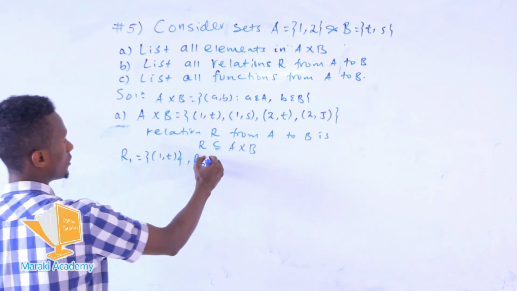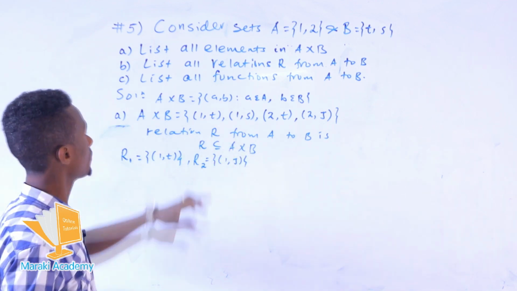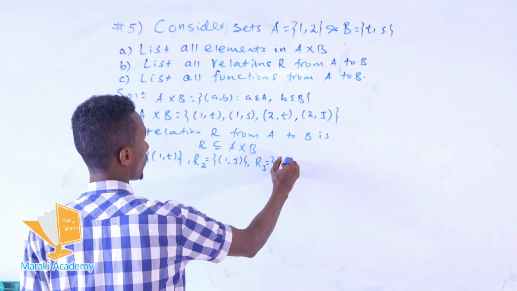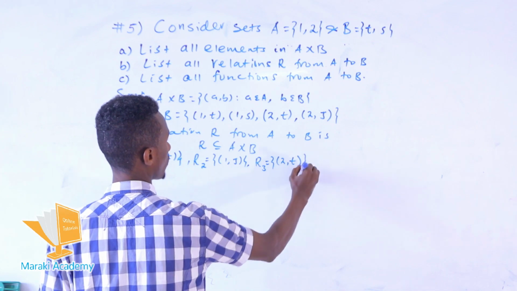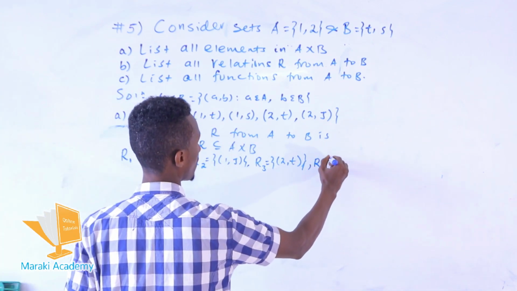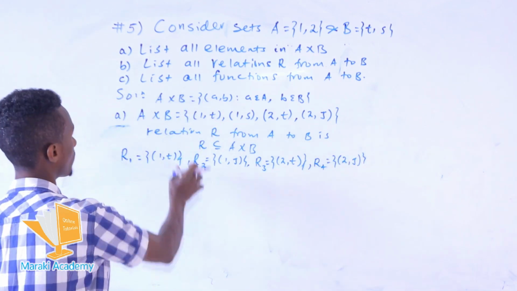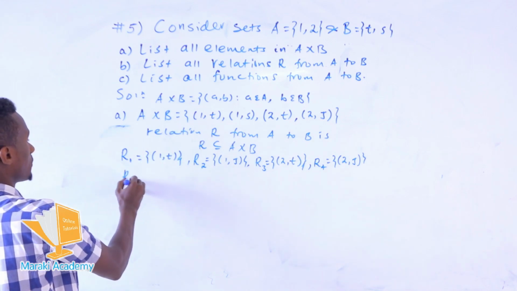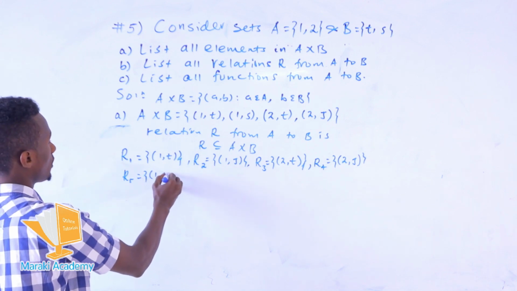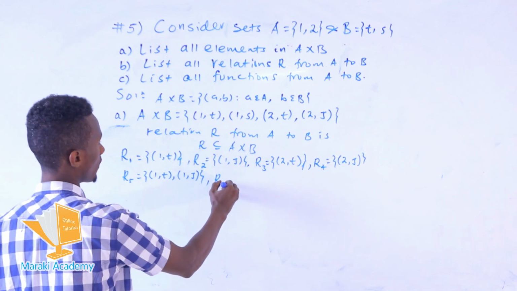R2 also has one element, say 1 and S. This is also a subset of this relation with one element. So R3, 2 with T, is also a subset in this relation. The other, R4, has 2 with S. So this is also a subset of the given relation R. R5 has two elements, two ordered pairs: take 1 with T and 1 with S. This is also a subset. R6,